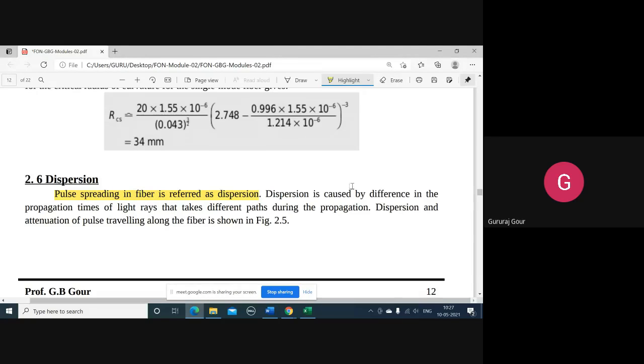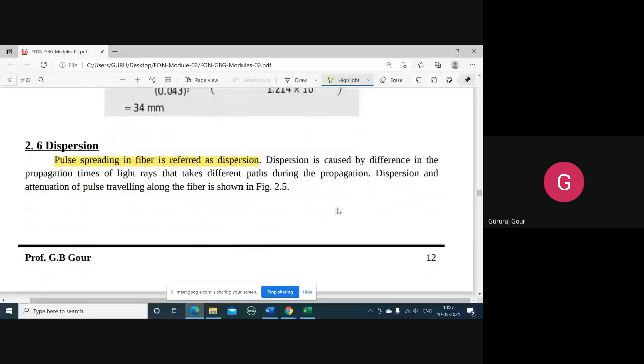Next, we'll see another phenomenon, known as dispersion.